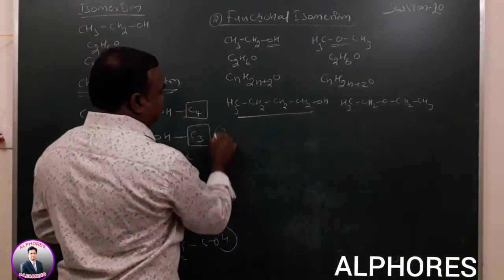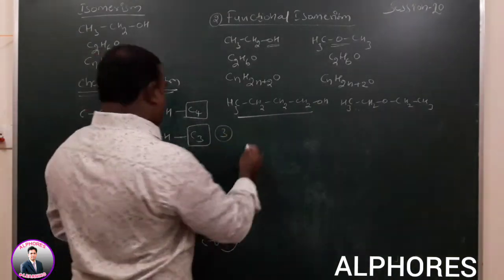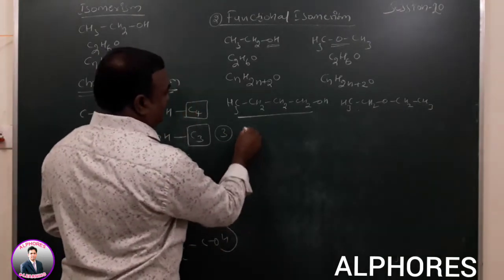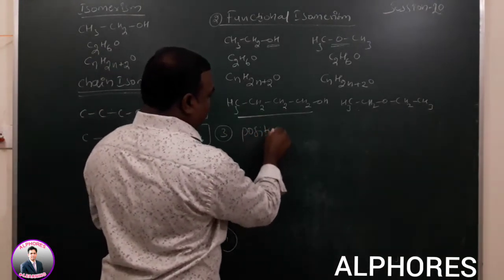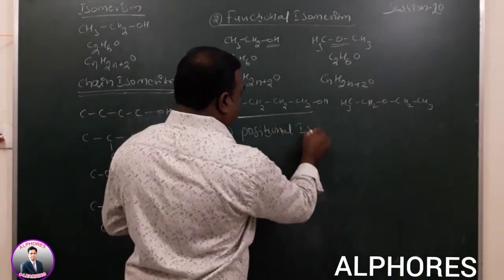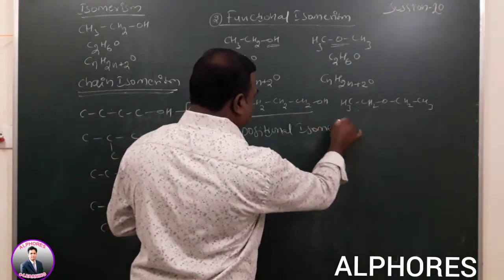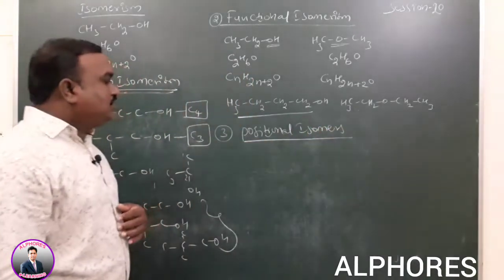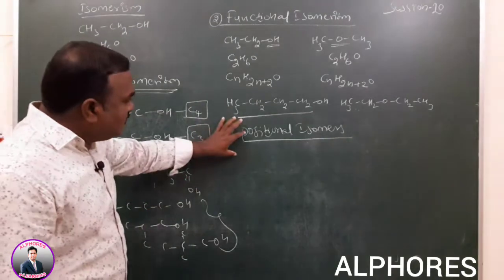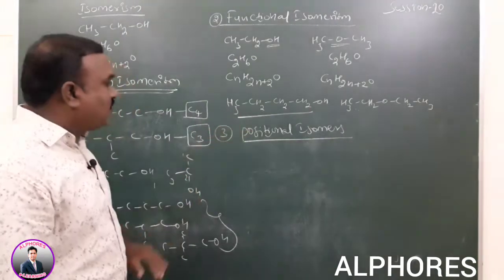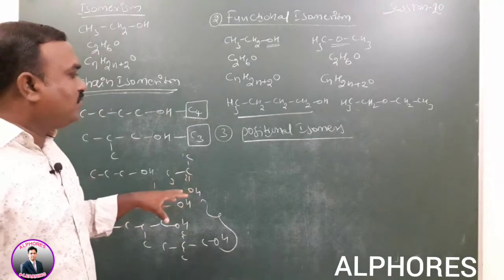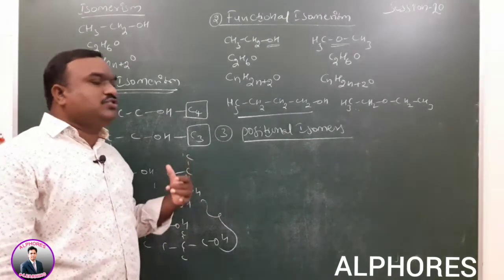Next one, positional isomers. Positional isomers means organic compounds having the same chemical formula but differing in the position of groups.